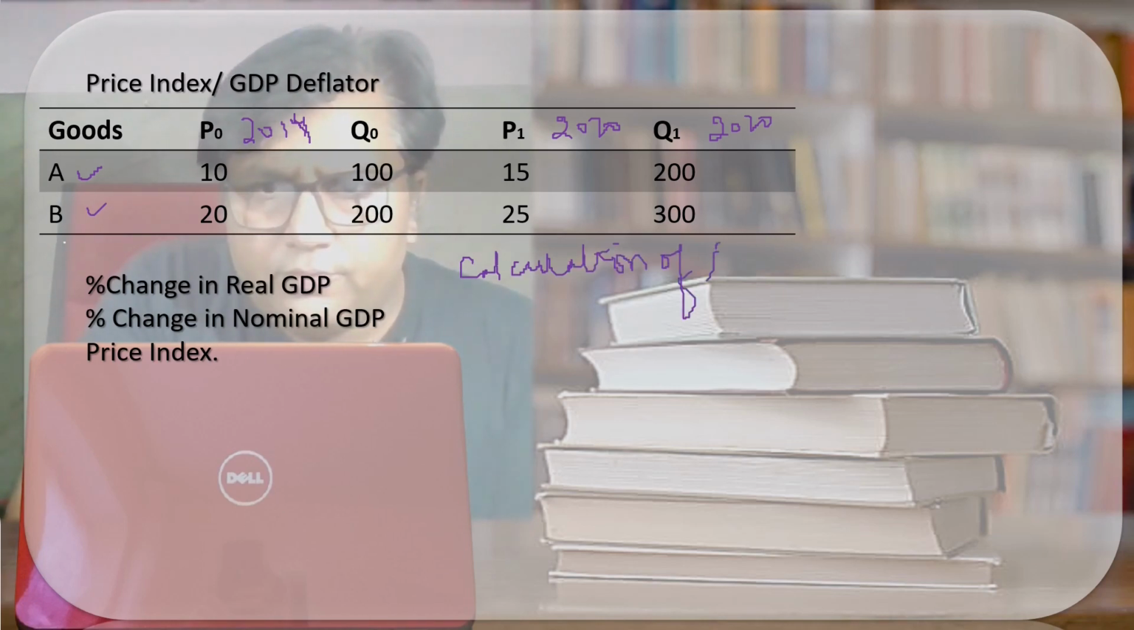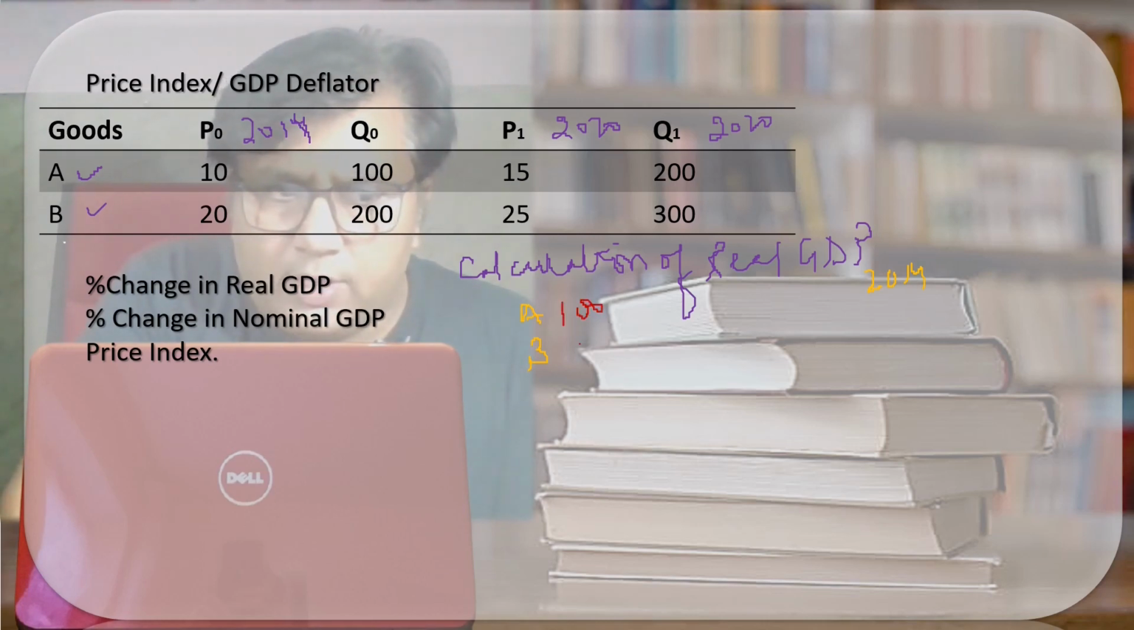Calculation of real GDP of the year 2014. A goods, B goods. Here the quantity is 100. Here the quantity is 200. Price is 10. Here the price is 20. It will be 1000. It will be 4000. Here the real GDP is 5000.